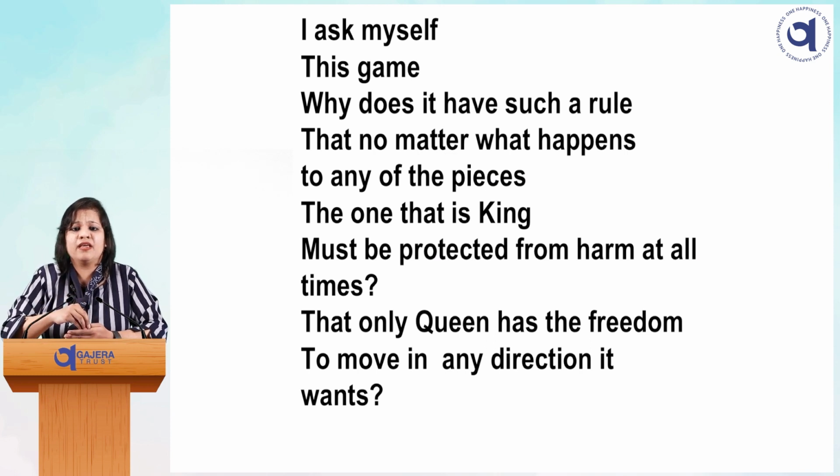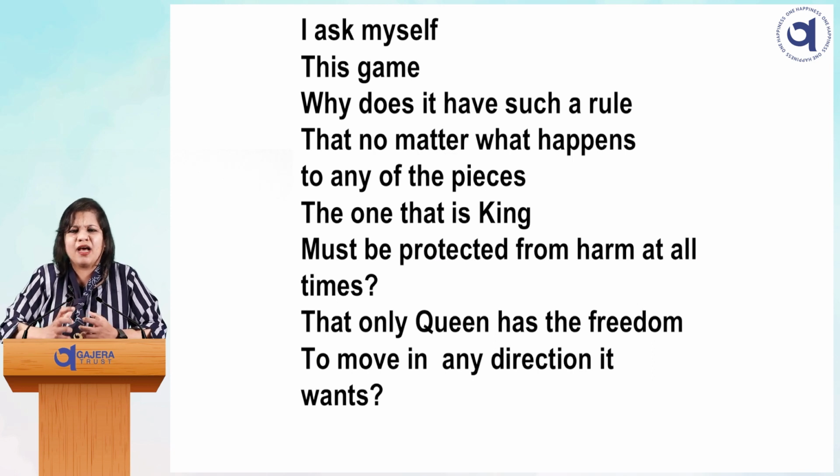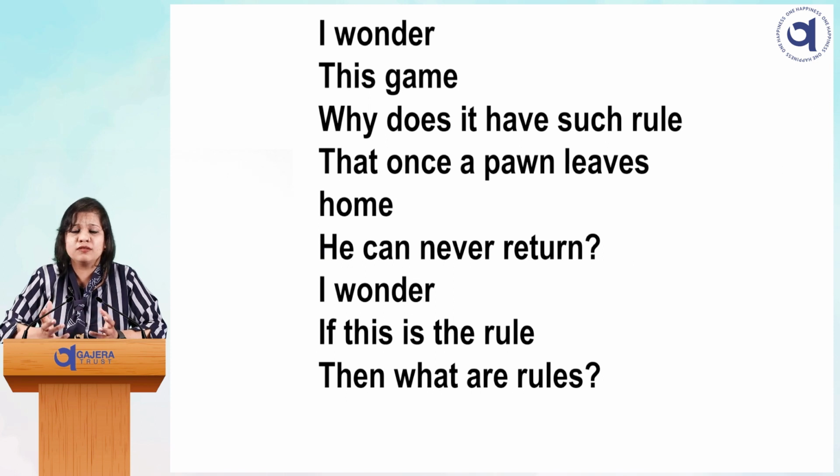King is the main. If king is not protected, you will lose the game. So here the queen has all the freedom to move in any direction it wants. So he is very confused about which kind of game it is and which are the rules.